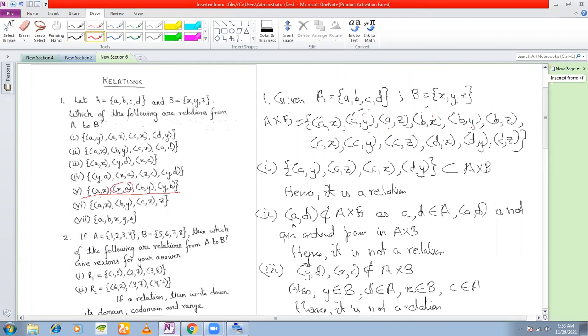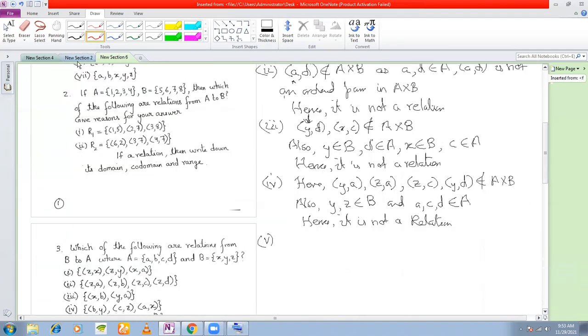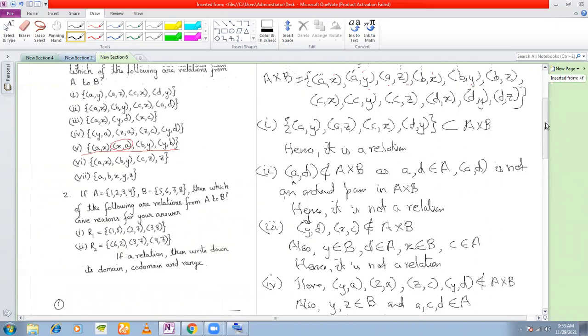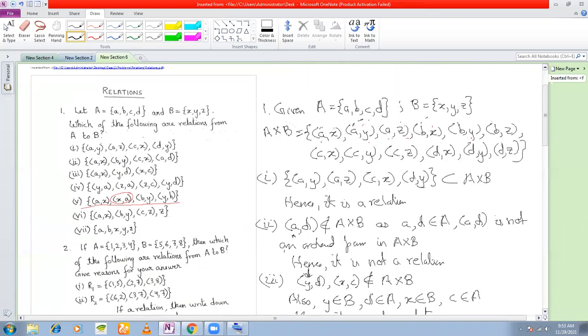Yes, XA belongs to set B. XA does not belong to A cross B. It actually belongs to B cross A, isn't it? If you see the Cartesian product that I have written, you have this element here, AX, but do you have XA here?